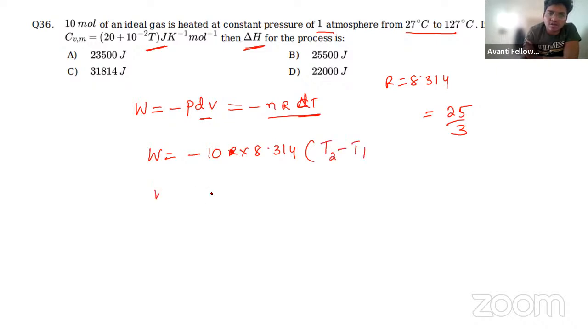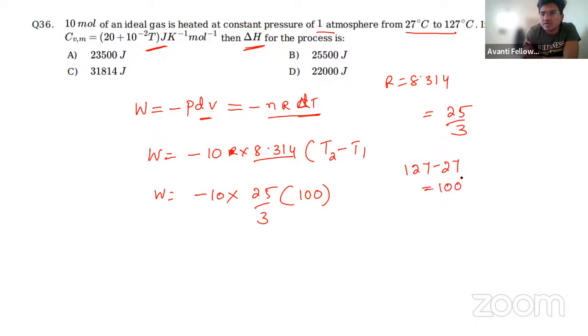So W is equal to minus 10 into 25 by 3, and T2 minus T1 is simply nothing but 100, that is 127 minus 27, which gives 100 degrees Celsius. Okay. So now if you take this, W is equal to minus 25,000 divided by 3. This is also coming around 83 something only.